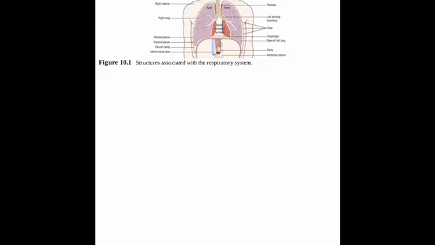The upper tract consists of all the organs that are located outside the thorax, while the lower respiratory tract consists of all the organs which are located inside the thorax. Nose, pharynx and larynx form the upper respiratory tract, while the trachea, bronchi, bronchioles and lungs are located inside the thorax, so they form the lower respiratory tract. Today we will see the structures and their functions of different parts of the respiratory tract.